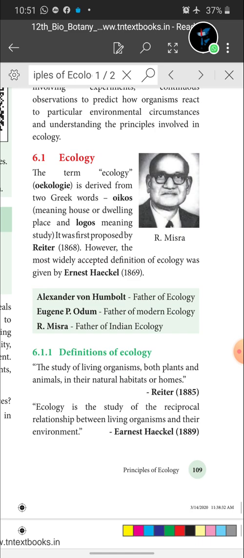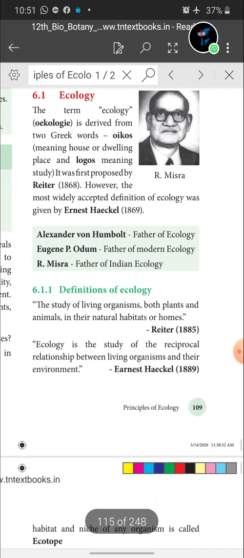Alexander von Humboldt, father of ecology. Then Eugene P. Odum, father of modern ecology, and Misra, father of Indian ecology. So these are 1-mark questions, children. Let's see the 2 definitions we have for ecology, children. First one is the ecology definition given by Reiter. Another one is by Ernest Haeckel. Already we have seen that the definition given by Ernest Haeckel is the widely accepted one, isn't it?